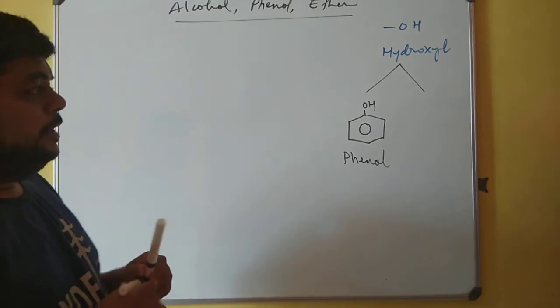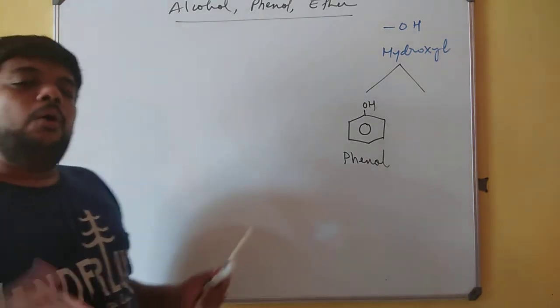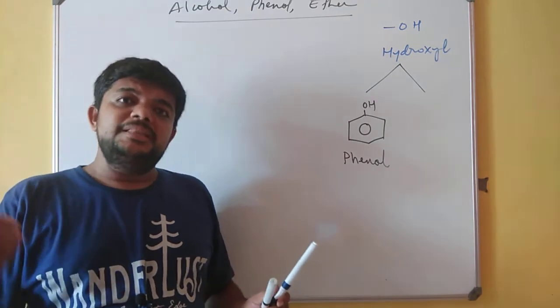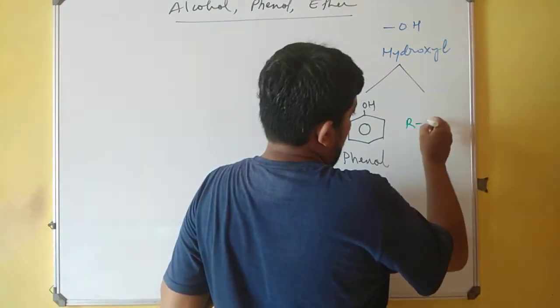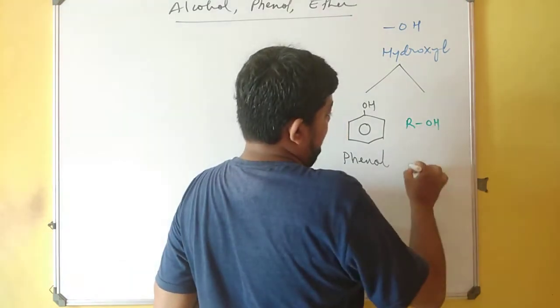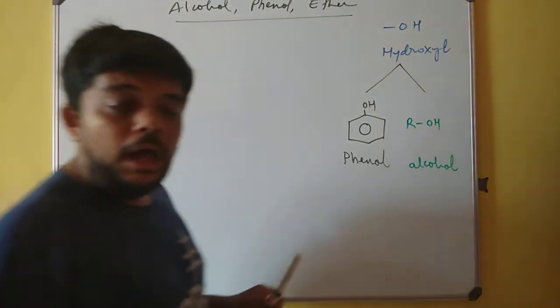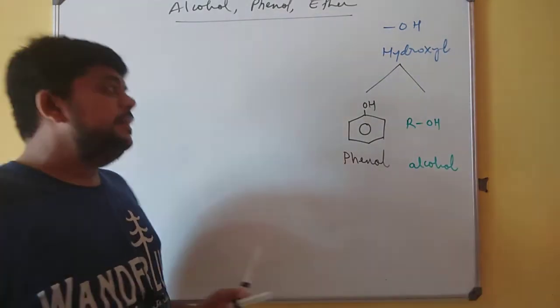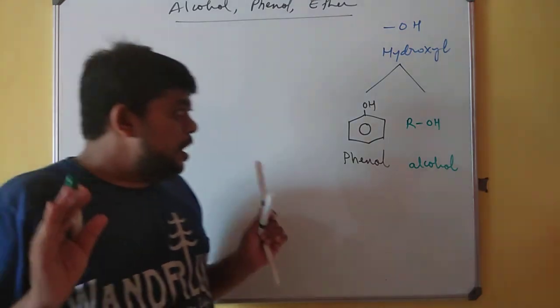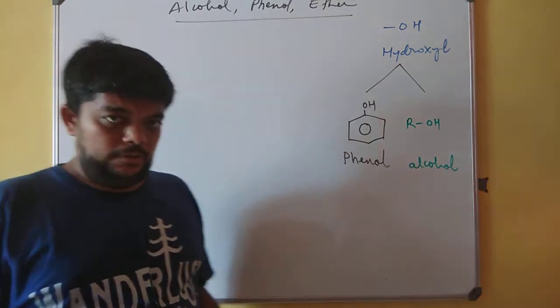But apart from adding this OH group to a single or multiple aromatic benzene ring, if we add it to any alkyl chain, we always term it as alcohol. So this is a very fundamental basic difference on the basis of structure between an alcohol and a phenol.